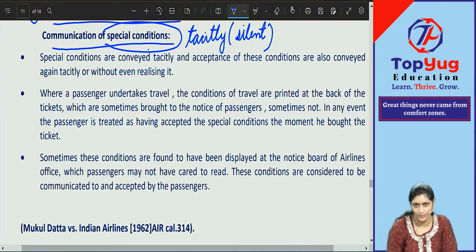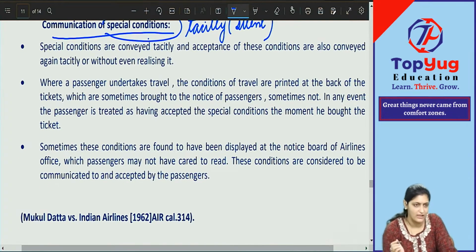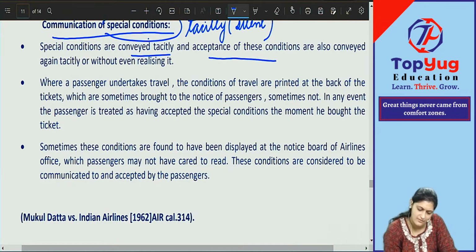Let us now read this from the material. Okay. Special conditions are conveyed tacitly. Acceptance also happens tacitly, without even realizing it. Sometimes you read it, sometimes you don't read it. Then also you are accepting it. That is what law is saying. Okay. That is the reason you have to be careful. Whenever you do something, do it carefully. Okay. Say, examples are given.